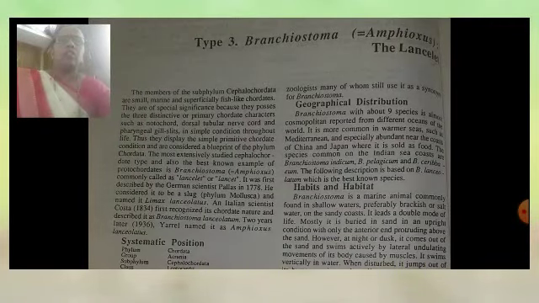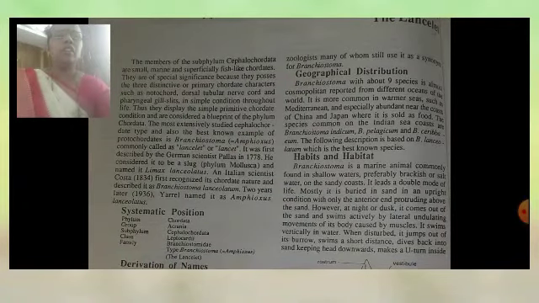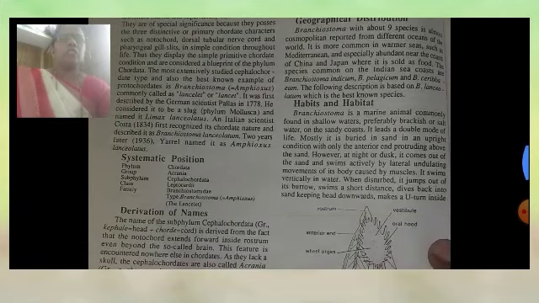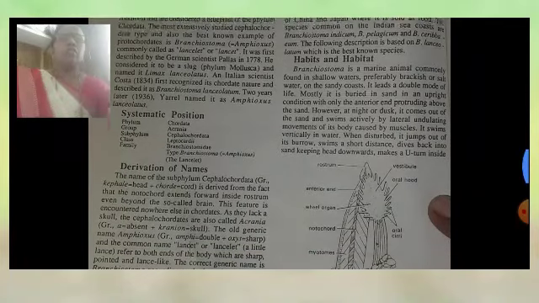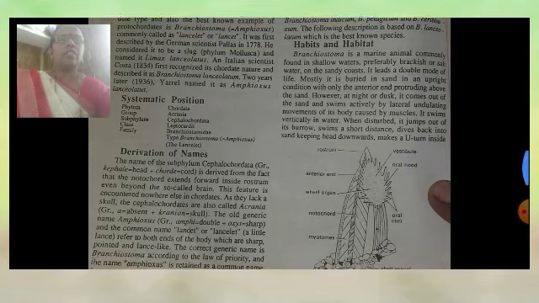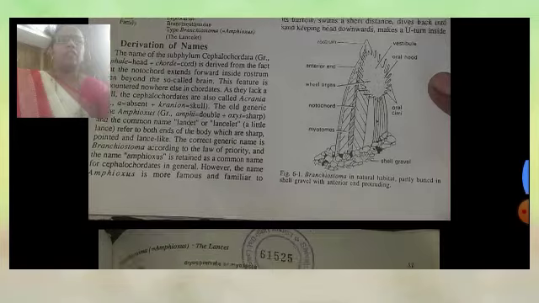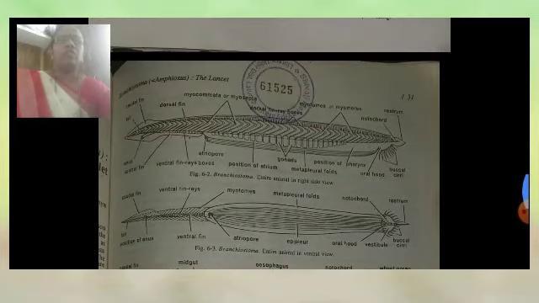Generally, Branchiostoma has about 9 species, which are found cosmopolitan, reported from the different oceans of the world. Branchiostoma is a marine animal commonly found in shallow, brackish and salt water. At night, at dusk, it comes out of the sand and swims actively by lateral undulating movements. That is also the figure, the Branchiostoma.